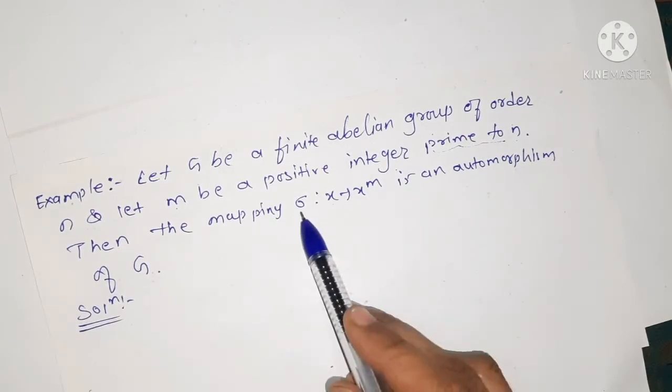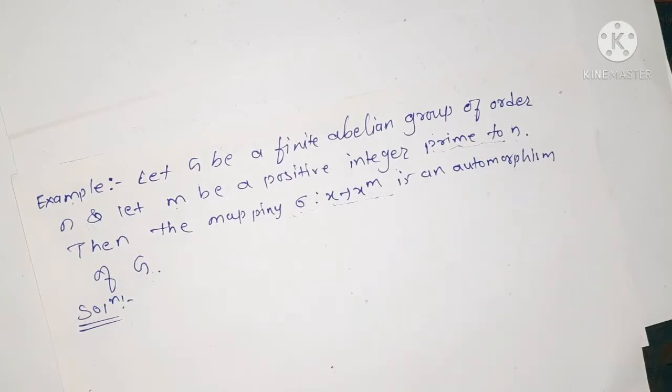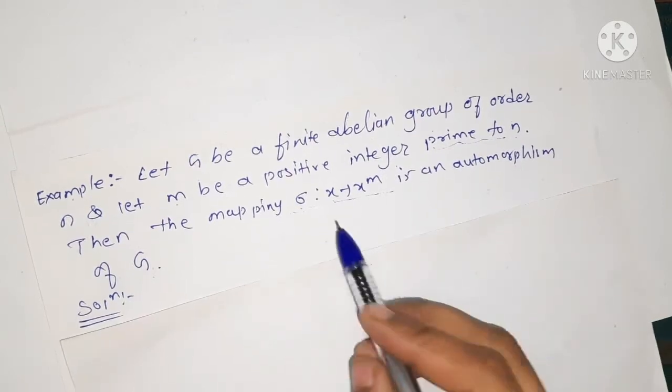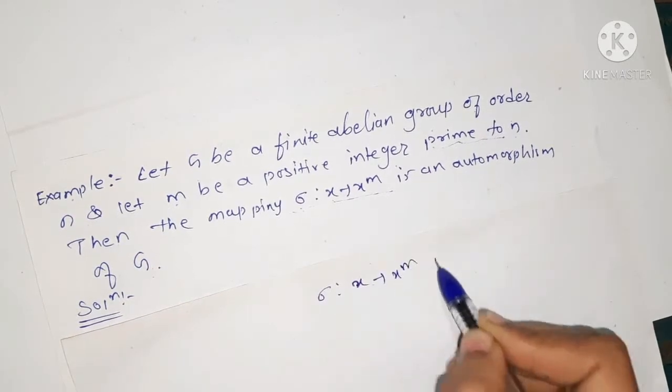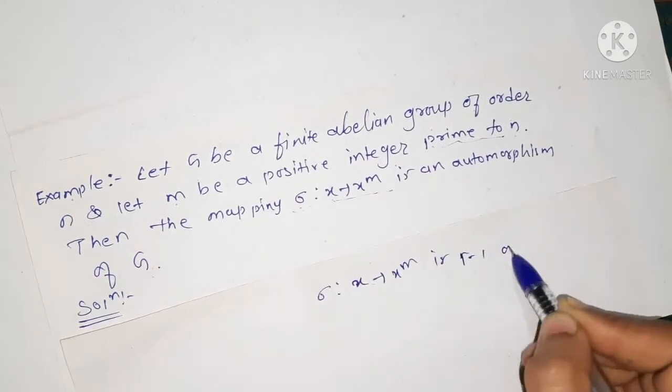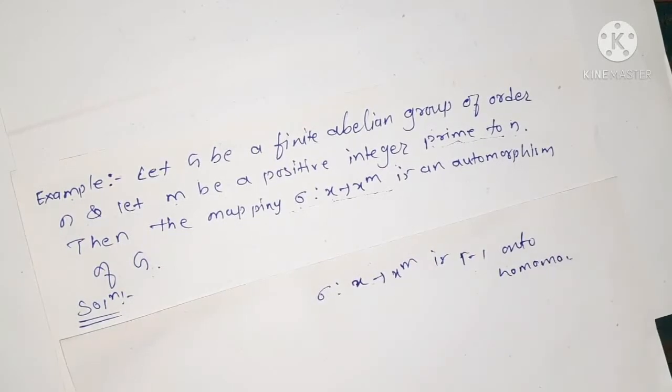That is, we have to prove that this mapping defined as x to x^m is an automorphism. That is, we have to prove that this sigma defined by x to x^m is a one-one onto homomorphism, right?